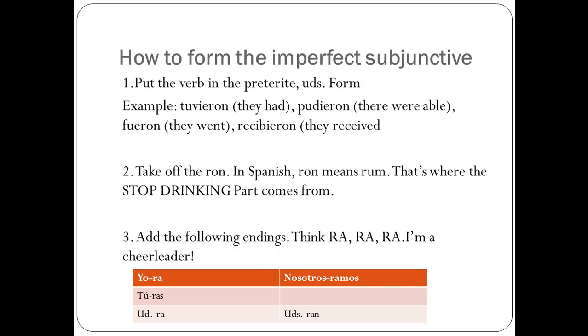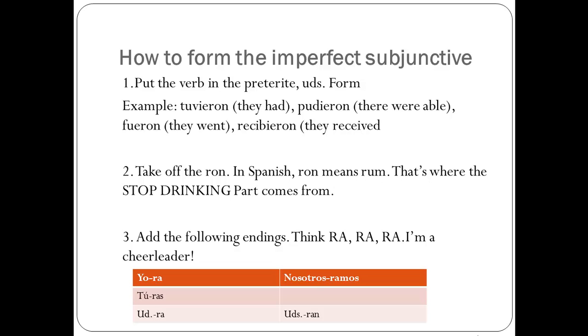You're going to add ra, ras, ra, ramos, or ran, depending on your subject. So that's where the cheerleading part comes along, because it sounds like ra, ra, ra. So now instead of tuvieron, you have tuviera. So you could have tuviera, tuvieras, tuviera, tuviéramos, tuvieran.